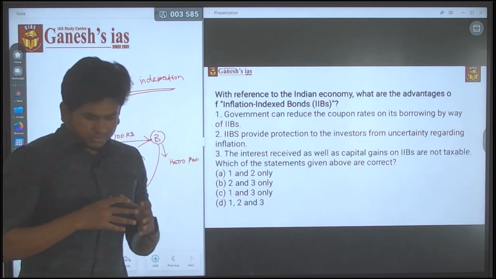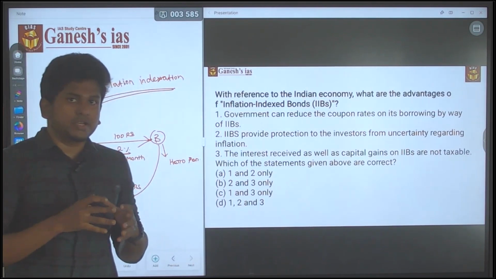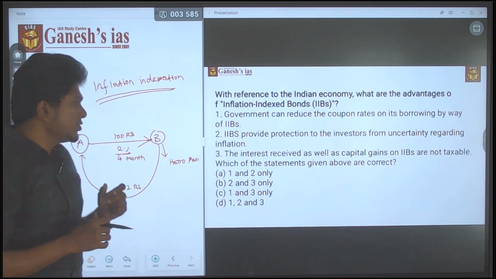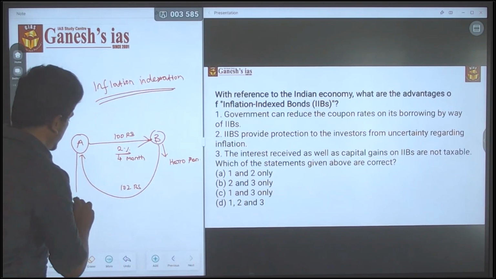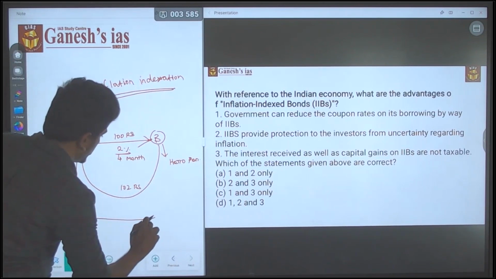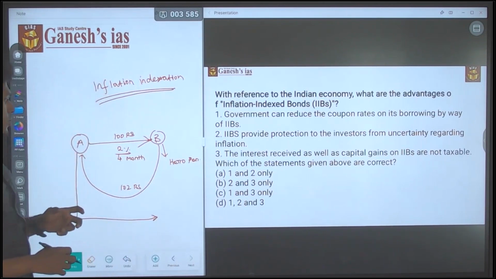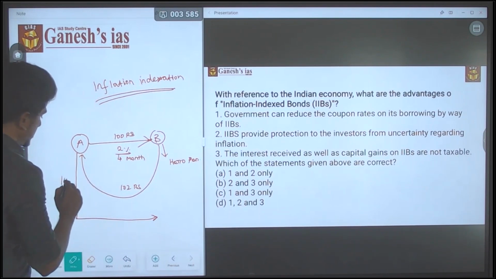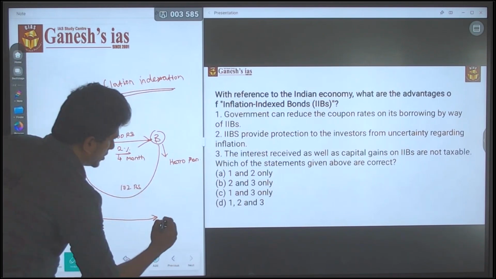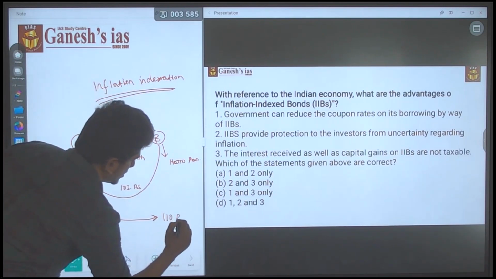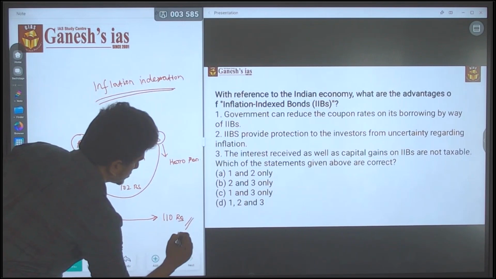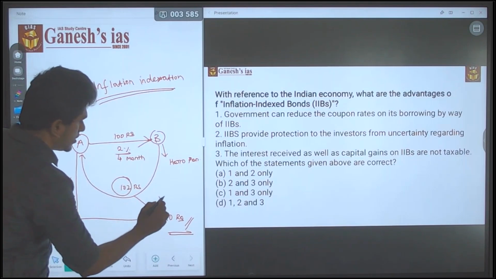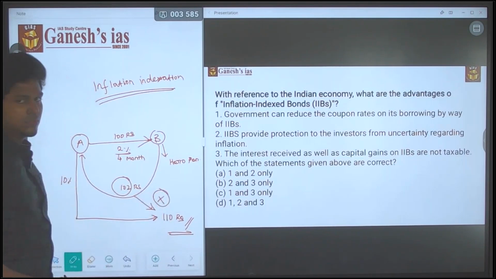Every product in the inflationary market faces certain inflation in its price. So consider that it is an inflationary market. If A is going to buy the same Hero pen after 4 months, and the inflation in the market is 10%, the Hero pen will be priced at 110 rupees. So with this 102 rupees he can't buy a 110 rupees pen.